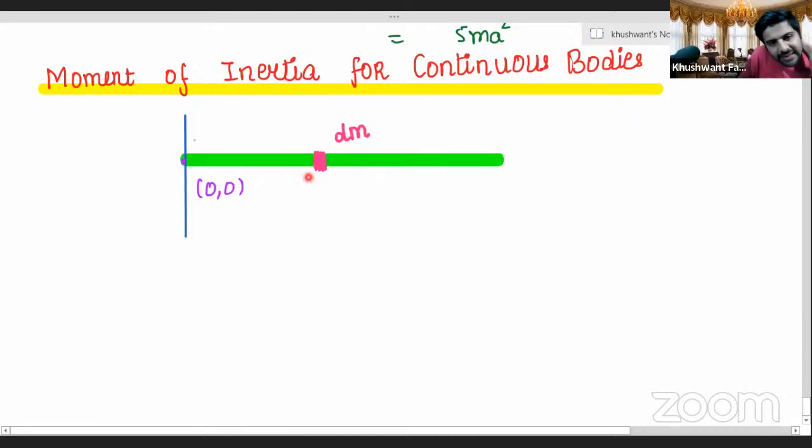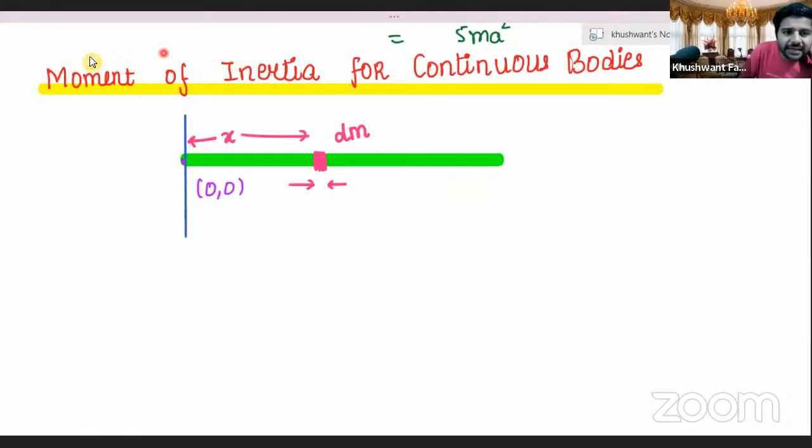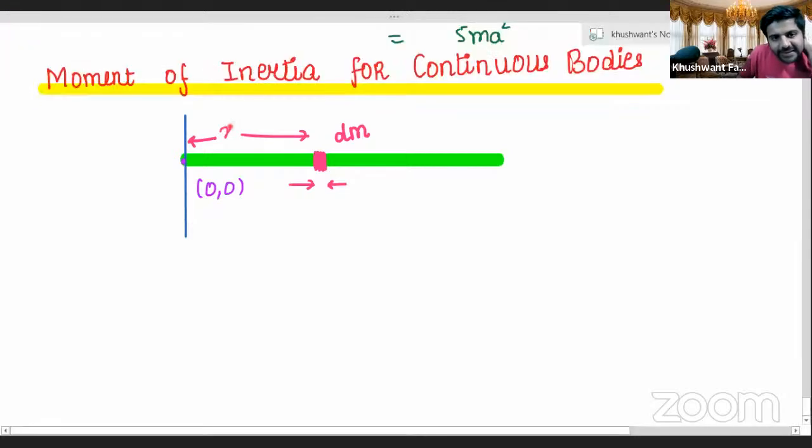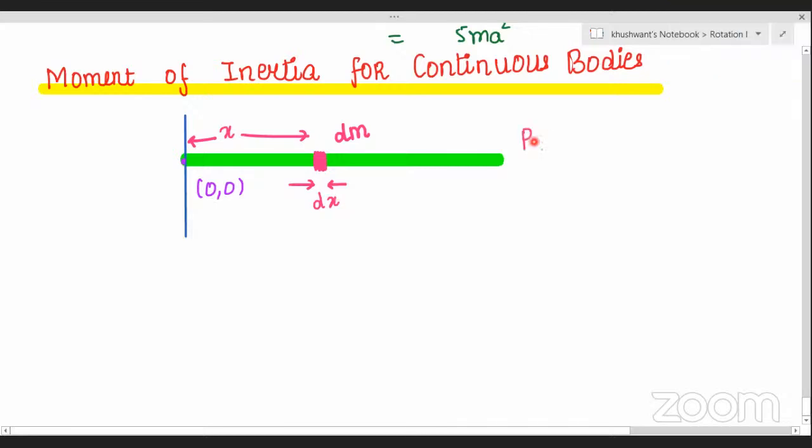Let's take its distance from the axis as x. Distance is x, and let us take its width as dx. Or you can write an r here. It's completely up to you, whatever you want to do, you are free to. So here let us write this distance is x and the thickness is dx, or r also, whatever you wish. What was the formula that we learned for a point mass? Tell me, for a point mass, I equals mr square.